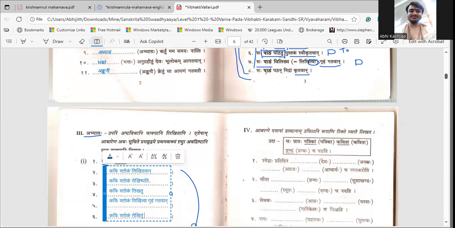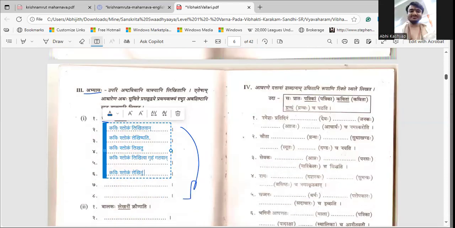And what was the other one? Pustakam swikritavan. Same, it makes sense. Okay. Next sentence.